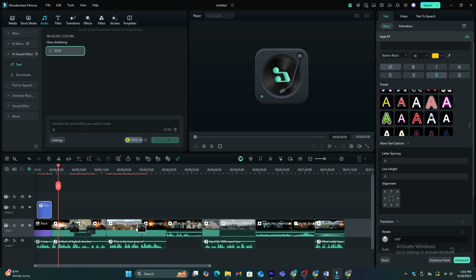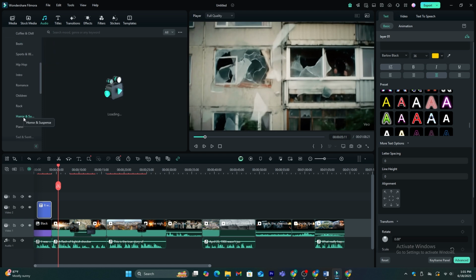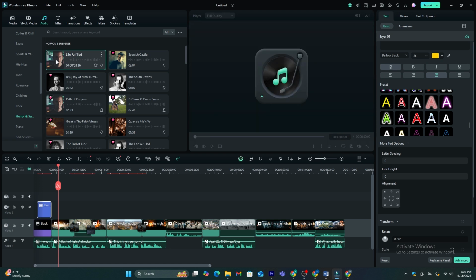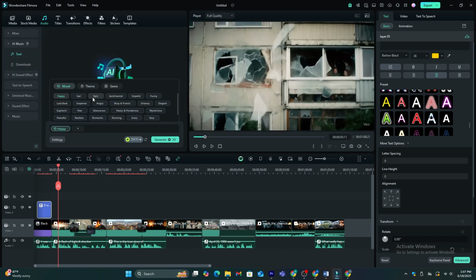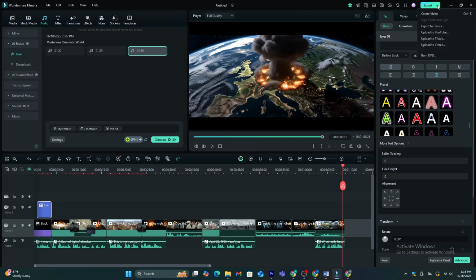Finally, you can add background music to this video by going to this music feature, which includes music tracks related to all the categories. So, I'm just going to go with the horror category. Check these music tracks and select the one you prefer. They also have an AI music feature. You just need to go to the AI music and select these categories, which are the mood, theme, and genre. Then you can make AI generated music for your video. It's really simple. After everything is done, you can click the export button and export the full video.